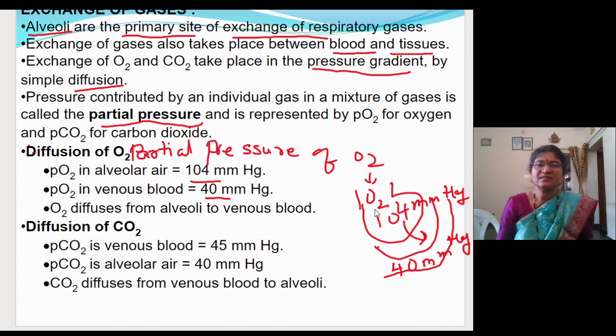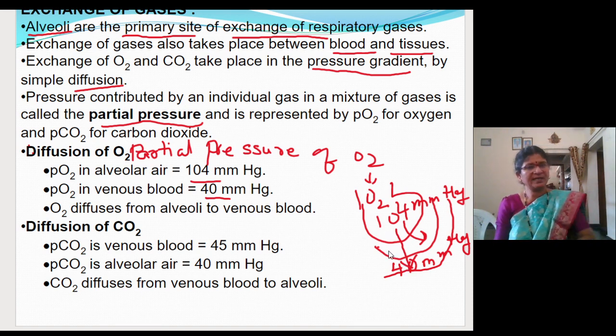The oxygen concentration is more in the alveoli and less in the blood. Thus the oxygen from the alveoli will automatically diffuse into the blood. So that is how the diffusion of oxygen will occur from the alveoli into the blood capillary.